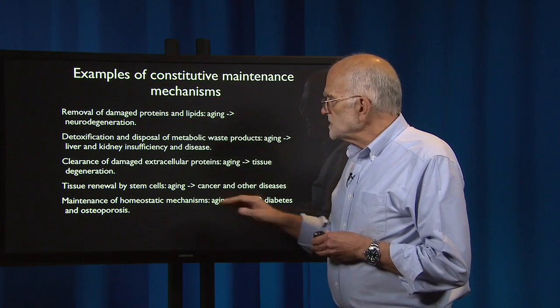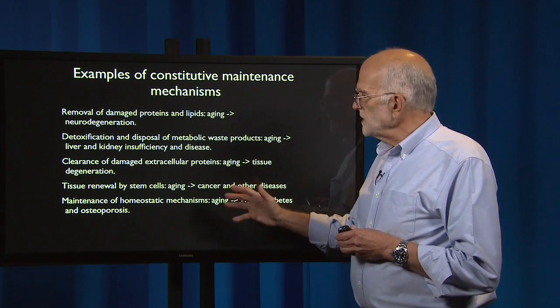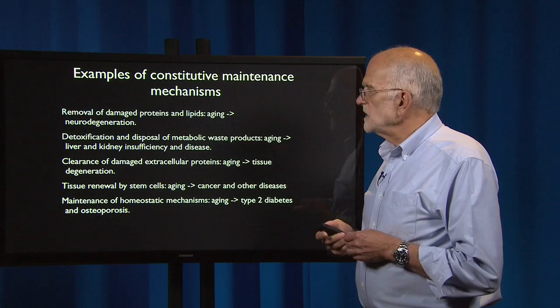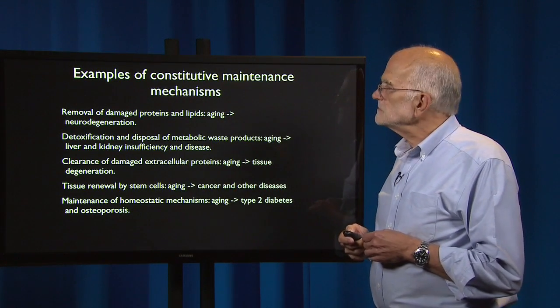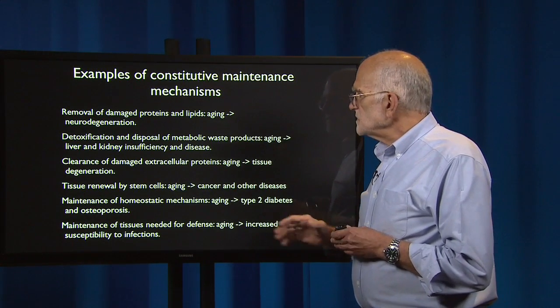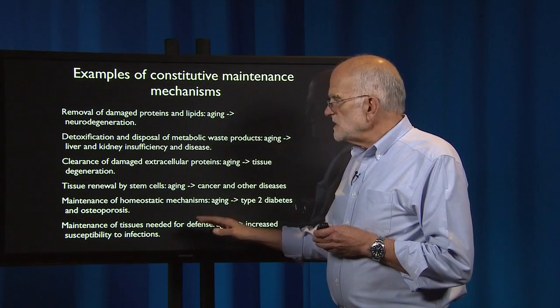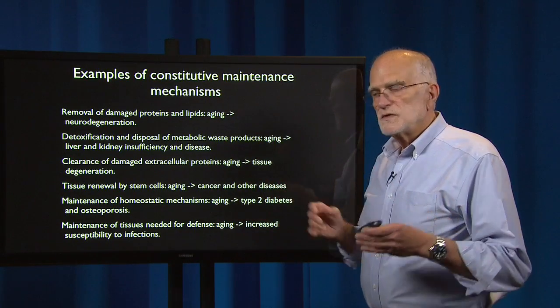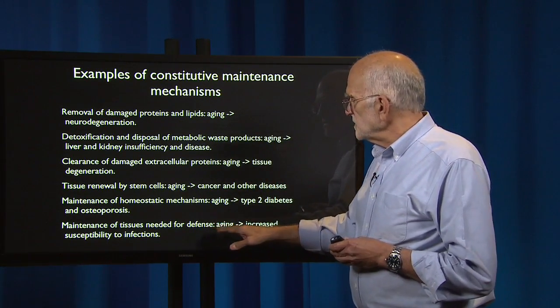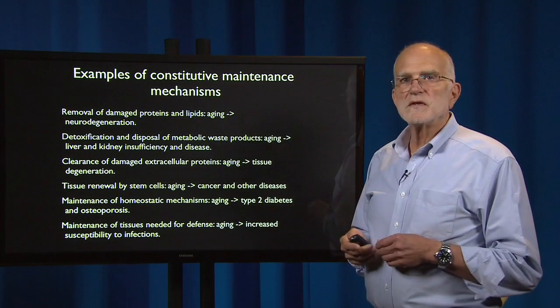The maintenance of homeostatic mechanisms. If that breaks down, then aging can lead to type 2 diabetes and osteoporosis. The maintenance of tissues that are needed for defense, which includes, of course, the immune system. If that breaks down, then with aging we have increased susceptibility to infections.